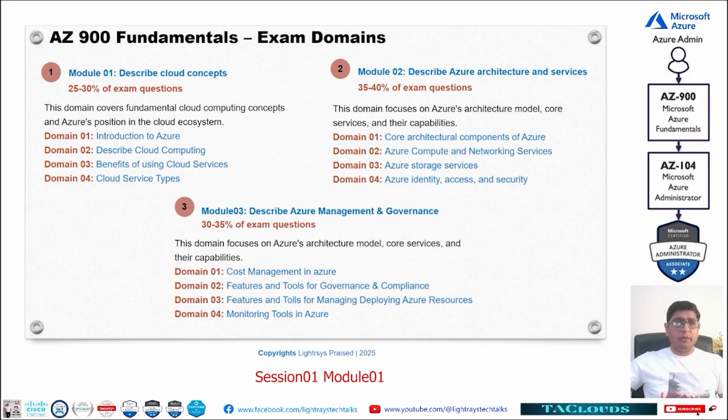What will module 2 be doing? In module 2 we will be specifically discussing the architecture and services, like how organizations approach the cloud, how they get services, and how they build services. So what does this module mean? It will be focusing on the architecture model of cloud services and their capabilities. So I have also divided this module into 4 domains. We will cover 2 domains in one session, and 2 domains in the second session.